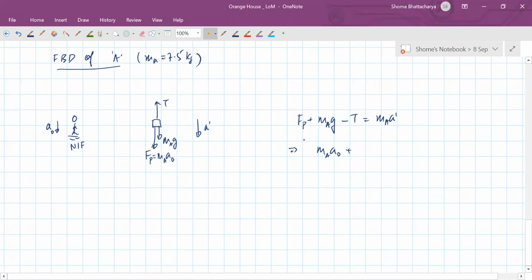So notice here I won't be putting an extra minus sign because this is only the magnitude of the pseudo force. So magnitude of the pseudo force is mass into acceleration of the frame. Direction is opposite, and that we've already accounted for. So this pseudo force, remember, is opposite the acceleration of the frame, and it has a magnitude in general of mass of whatever body into acceleration of the frame. So on the body A, the mass is m A. So we have this equation now.